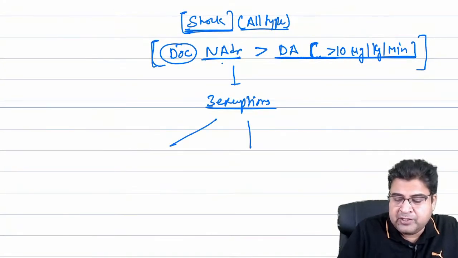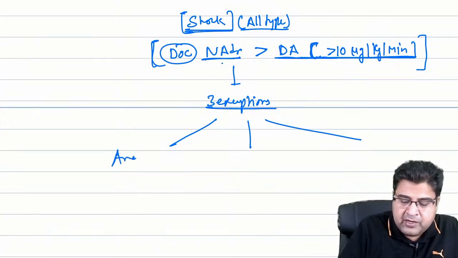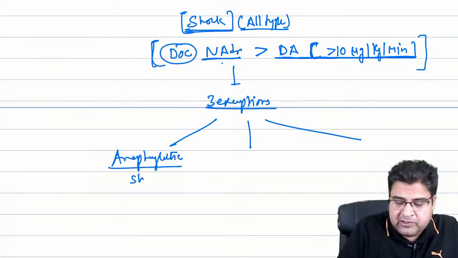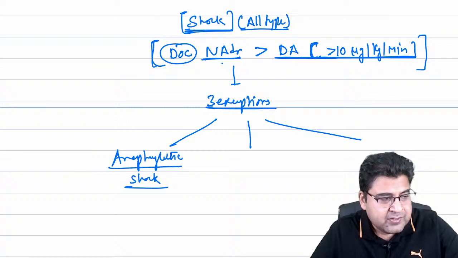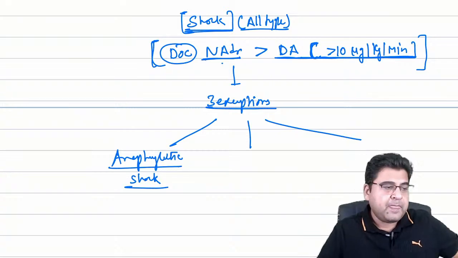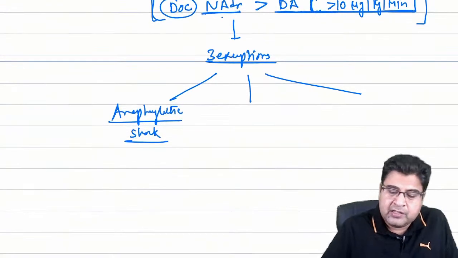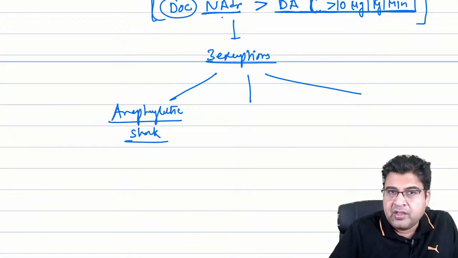What are the three exceptions? The first exception is when any patient suffers from anaphylactic shock. When any patient suffers from anaphylactic shock, instead of noradrenaline, some other medicine is the drug of choice. So instead of noradrenaline, another medicine is the drug of choice, right?